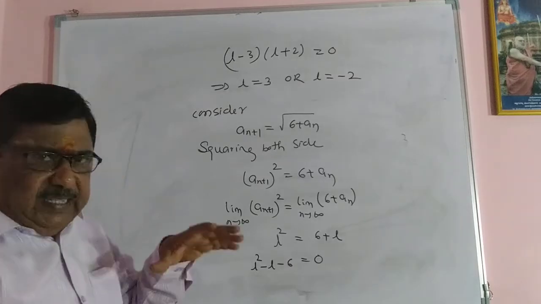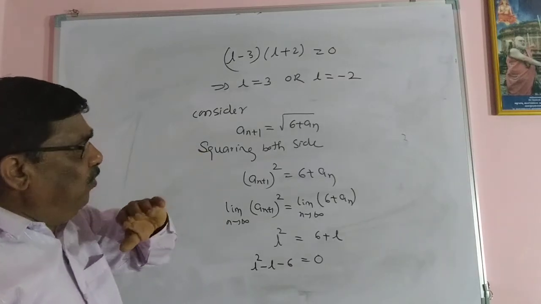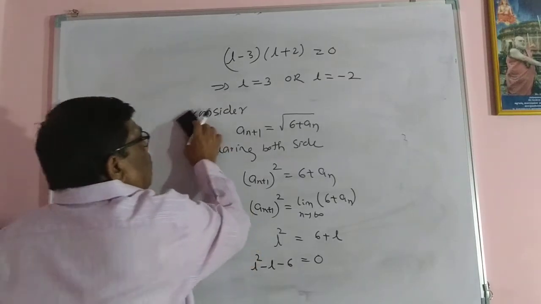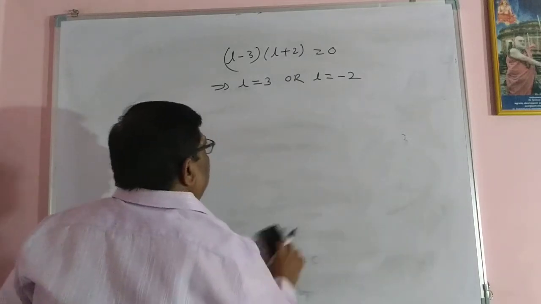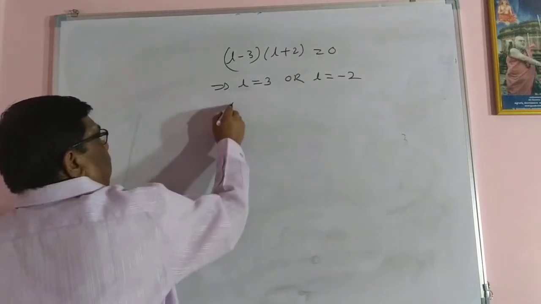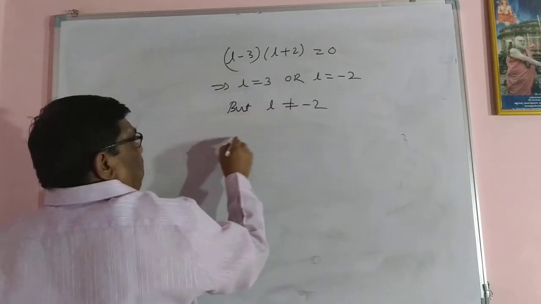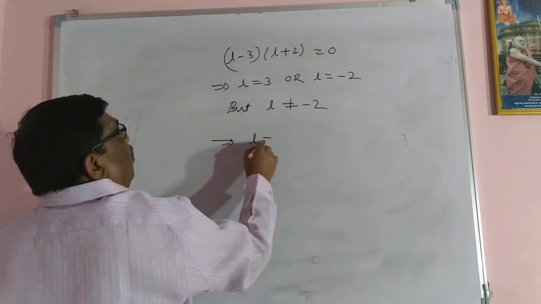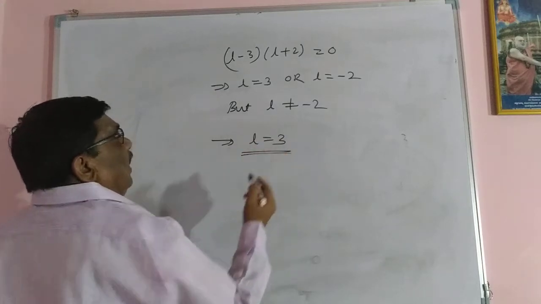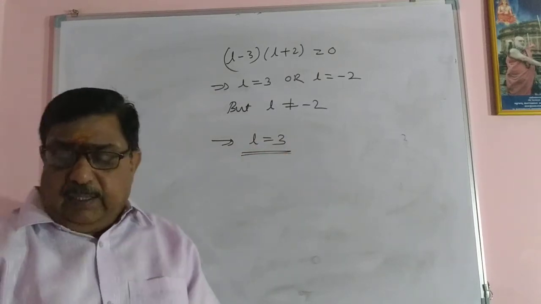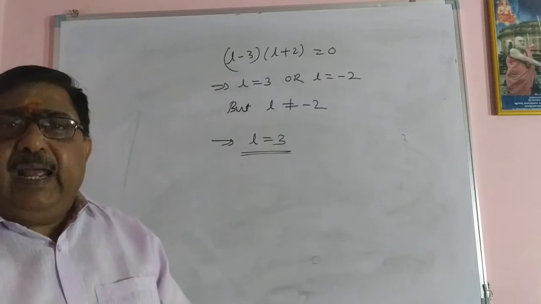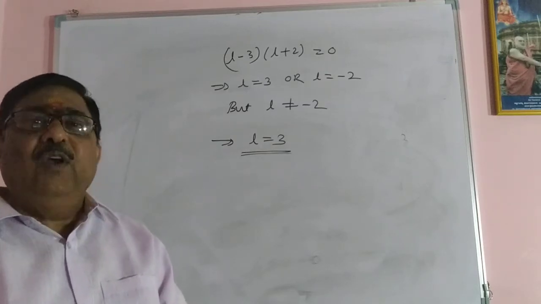As it is an increasing sequence of positive terms, definitely you will not get a negative number. So L is not equal to minus 2, so L equal to 3. This is the limit of the sequence. So the limit is 3, finite, and the sequence converges to 3.